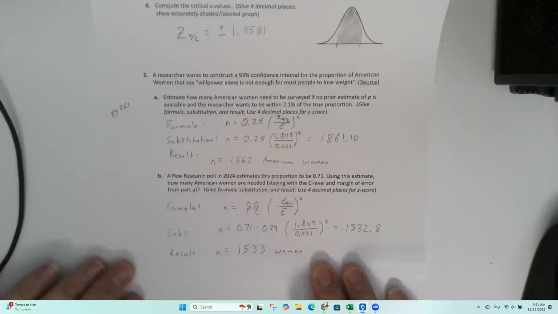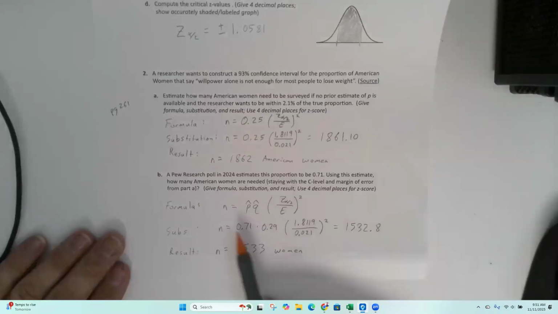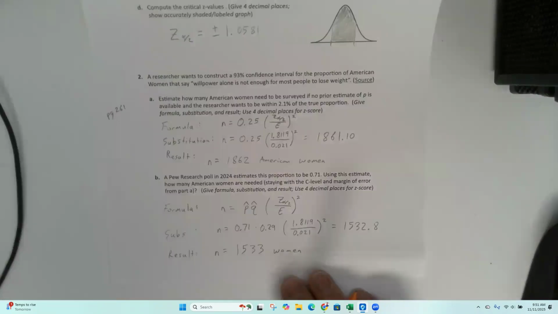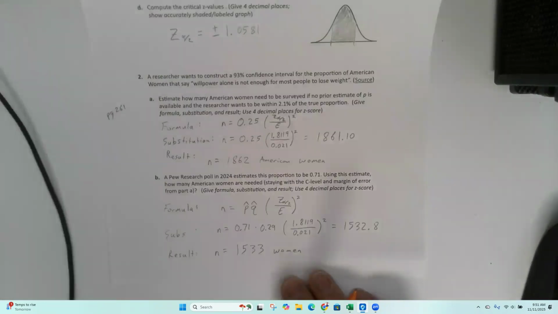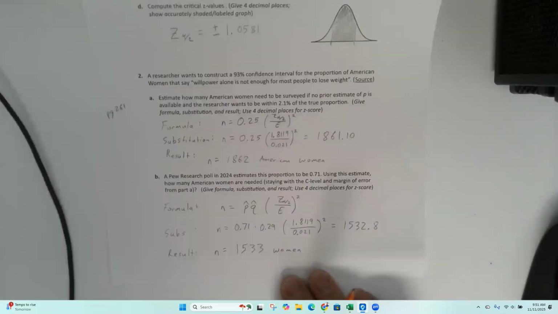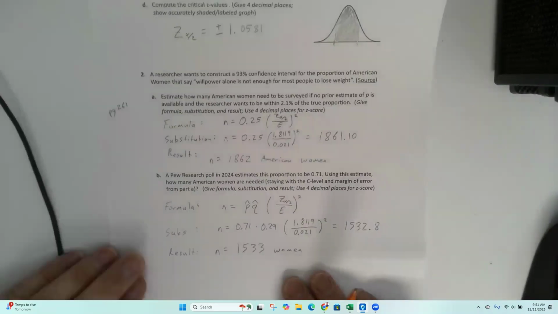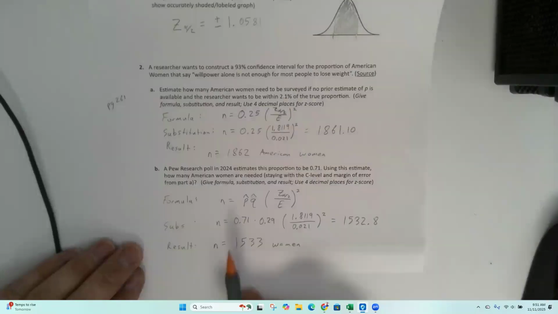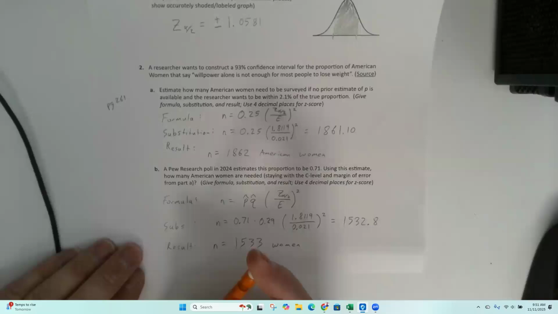Doesn't look like much, but that's 300 fewer people that we have to ask, right? When you're doing a sample, you have to go and ask these people, and you may have to pay for that experiment, or it might take time. So having a prior estimate is good because your sample size won't need to be quite as big.